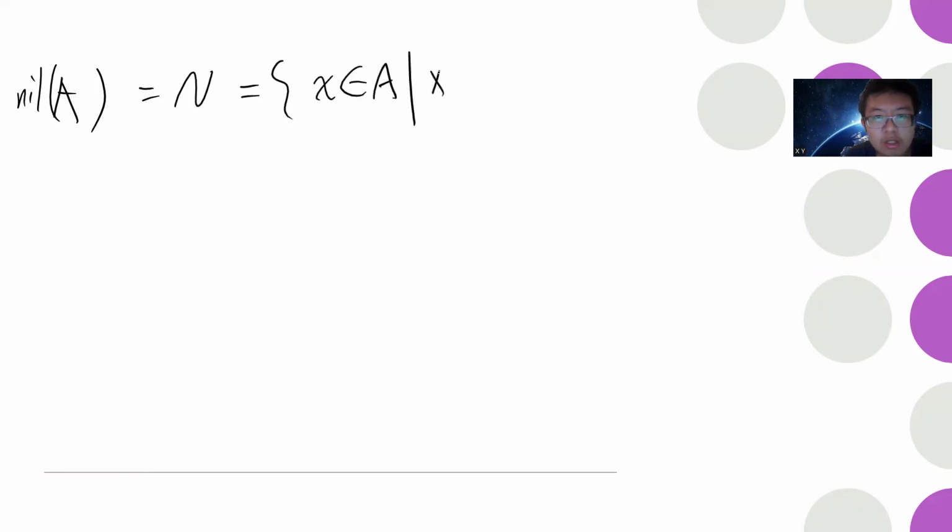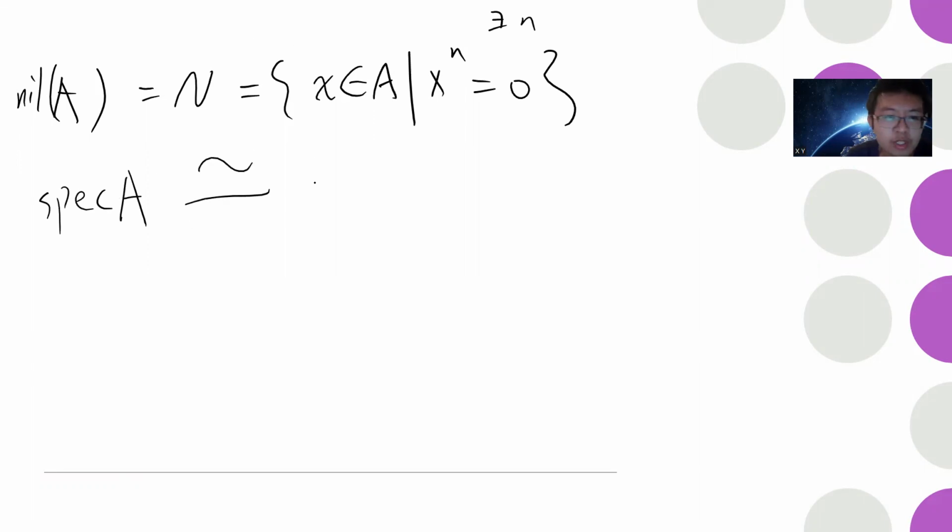So previously, I proved the following; if you haven't seen my previous video, you can check it. Given a commutative ring, one can define the so-called nilradical, let's call it n. Basically, it's all the elements in the ring such that there is a positive integer n with x to the n equal to 0. We have shown that Spec A, the spectrum of A as a topological space, is homeomorphic to Spec of A quotient n. The reason is that this nilradical is the intersection of all the prime ideals.